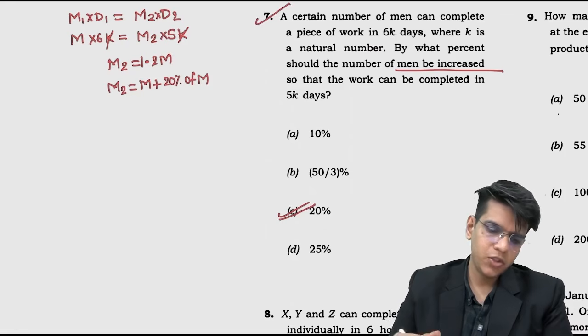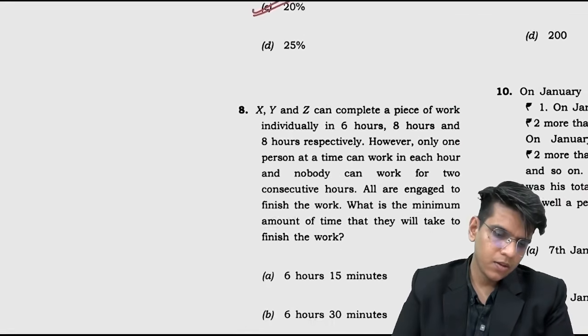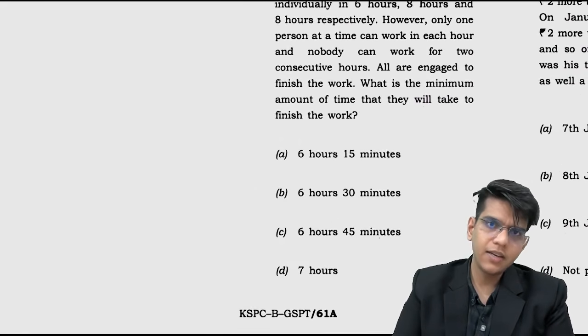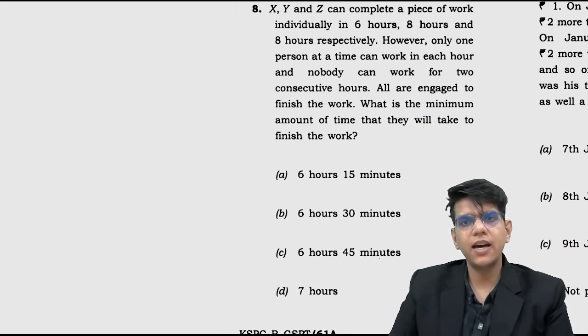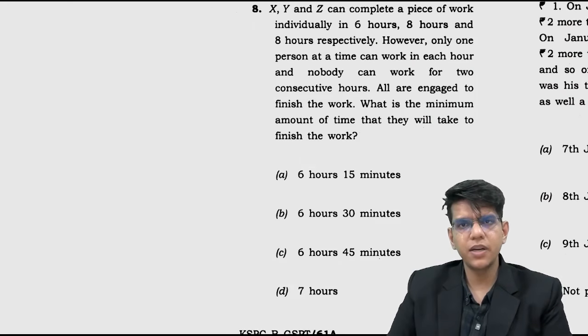Okay, chalo. This is also time and work, right? X, Y and Z can complete a piece of work in 6 hours, 8 hours and 8 hours respectively. However, only one person at a time can work in each hour, and nobody can work for 2 consecutive hours. All are arranged to finish the work.